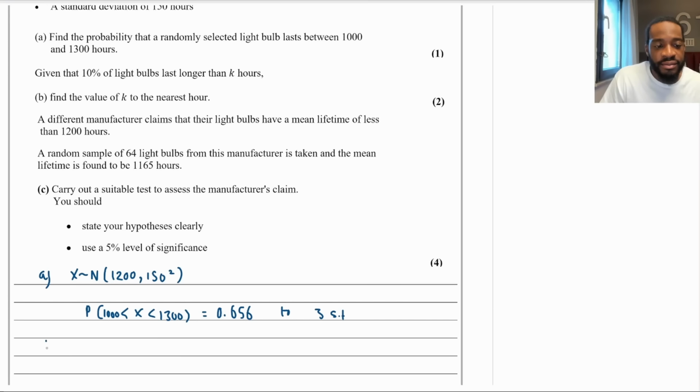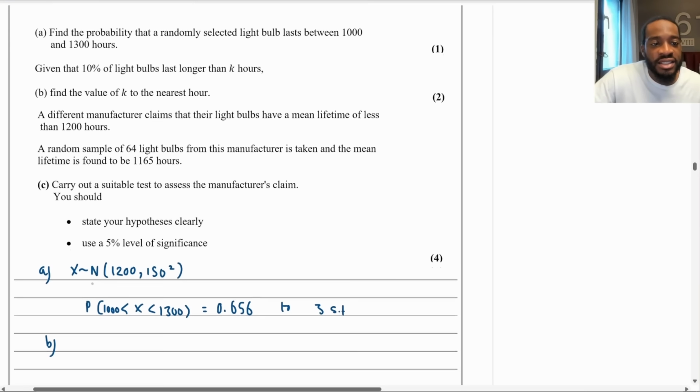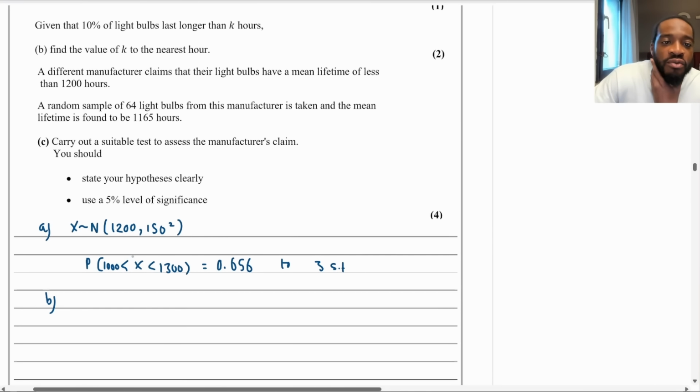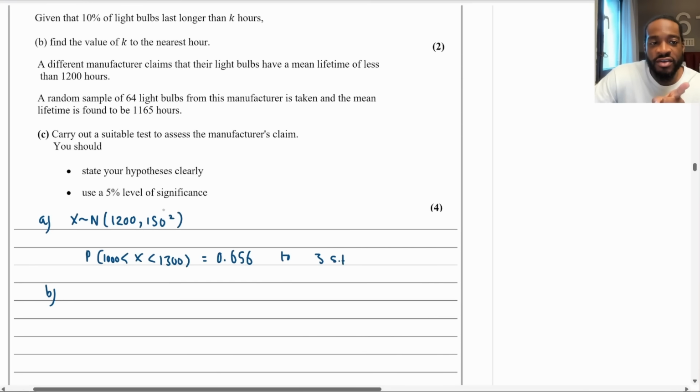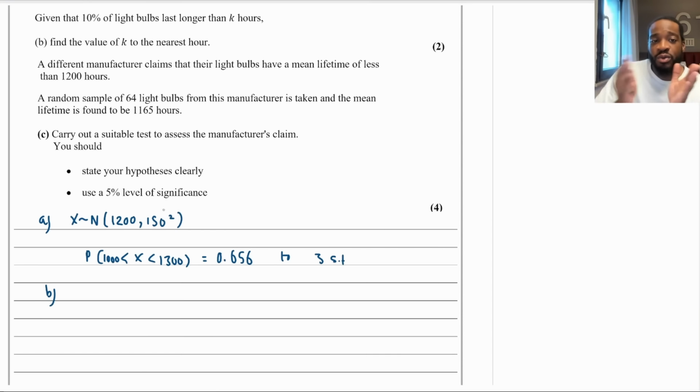Now part B, what does part B say? It says, given that 10% of light bulbs last longer than K hours, find the value of K to the nearest hour for 2 marks. Okay, so they've given us a percentage, in other words, a probability, and this apparently lasts longer than K hours. That's a value on the distribution, right?